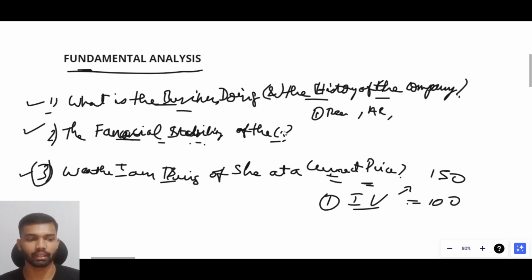Even though the company is making a very good profit and doing a very good business, we should never buy a share which is trading above its intrinsic value, or pay a premium to buy the share. Rather, we can wait until the share price equals the intrinsic value or falls below it, and then start accumulating, so that in the long term we can avoid the risk of being wrong while choosing a share.